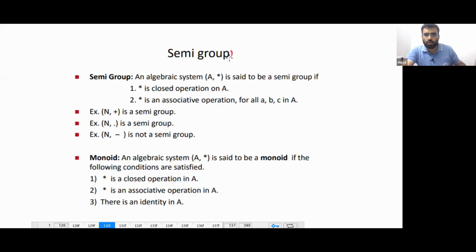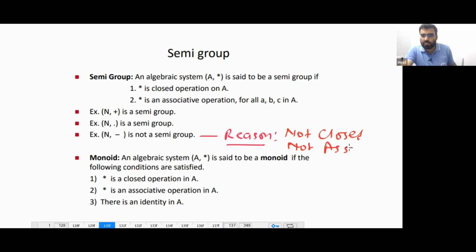Next, what is semi group? Semi group means closure property plus associative property. Like this addition, this addition is associative, multiplication is associative. This is not semi group. What is the reason? Can anyone tell me what is the reason? This is not semi group, and what is the reason? Not closed. This is not closed. Also, this is not associative. Subtraction is not associative and not closed. So the reason is not closed, not associative.